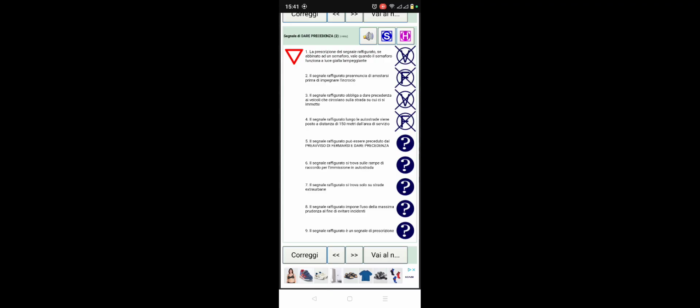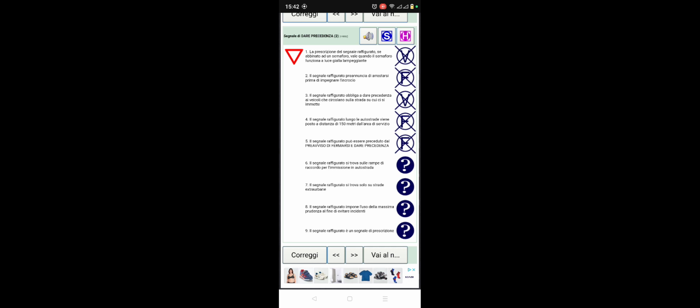Number 5. Il segnale raffigurato, this sign figure, può essere preceduto da preavviso di fermarsi e dare precedenza. So this sign figure can be placed after a notice of stop, a notice of stop and give right of way. No, it's false.